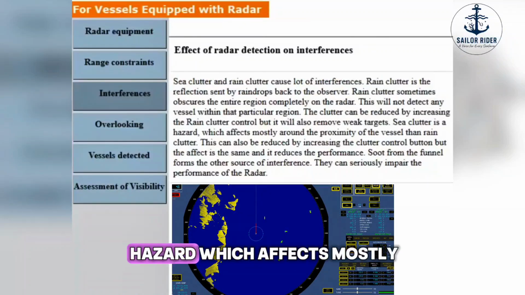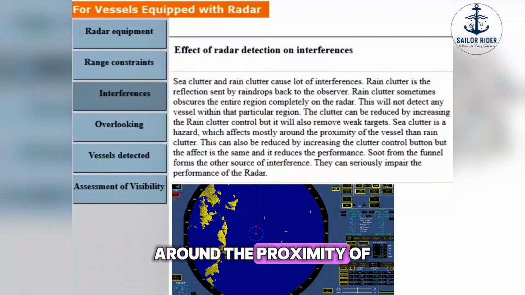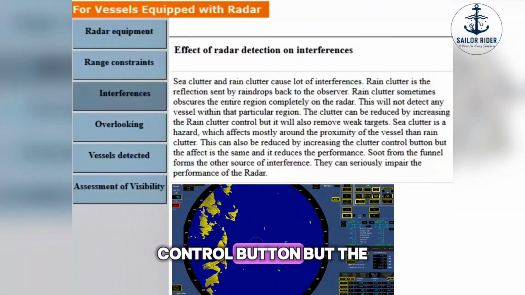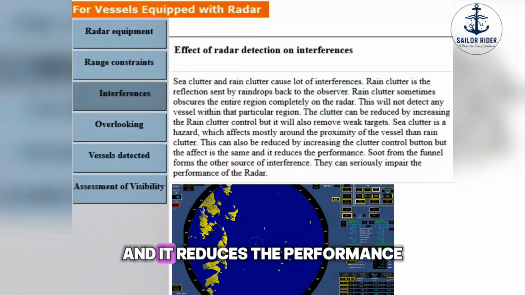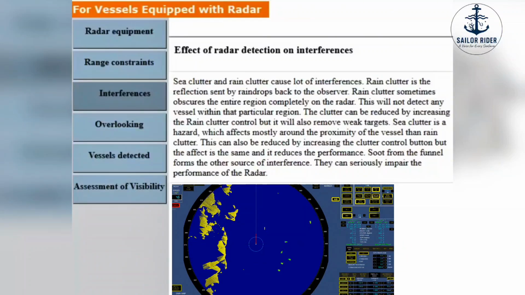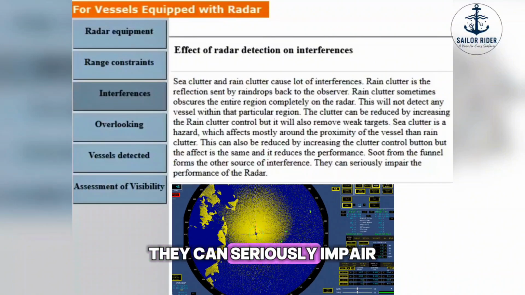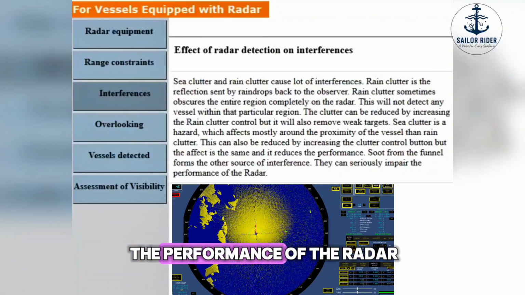Sea clutter is a hazard which affects mostly the proximity of the vessel, more than rain clutter. This can also be reduced by increasing the clutter control button, but the effect is the same and it reduces the performance. Soot from the funnel forms another source of interference. They can seriously impair the performance of the radar.